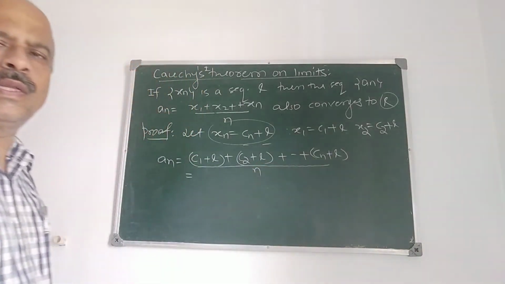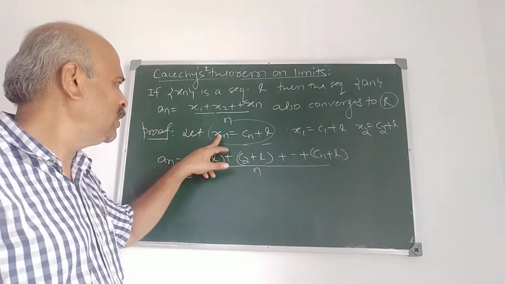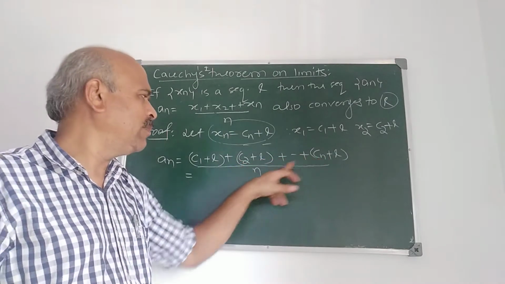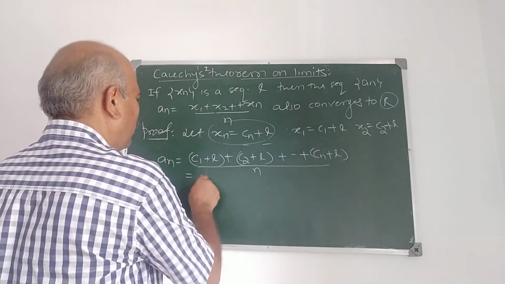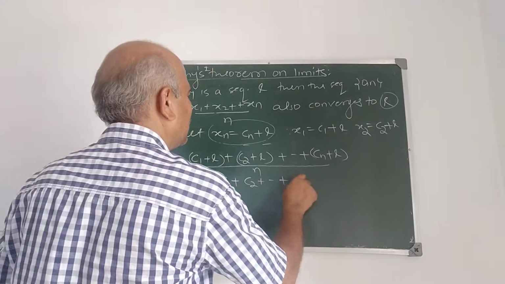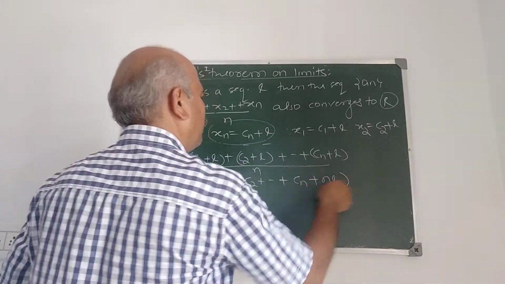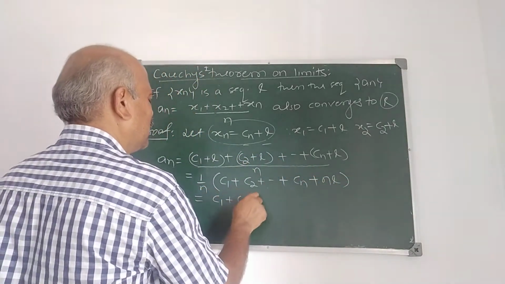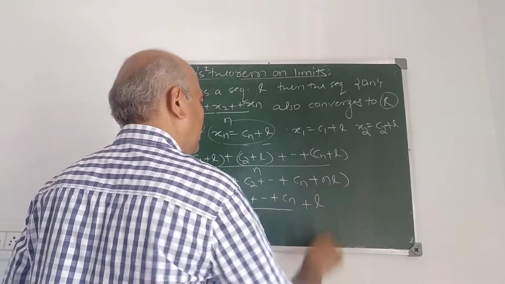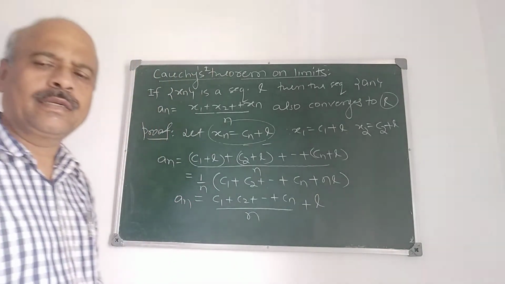We start with this: xn is Cn plus L. Then An is ((C1 plus L) plus (C2 plus L) plus ... plus (Cn plus L)) upon n. Or it is 1 upon n into (C1 plus C2 plus etc. plus Cn plus how many L are there? 1, 2, 3, n). Or it is (C1 plus C2 plus etc. plus Cn) upon n plus L. This is An.